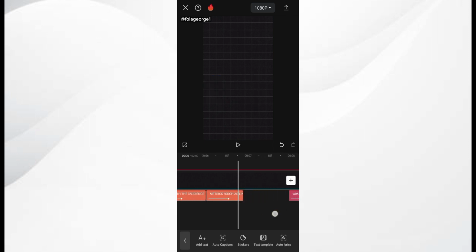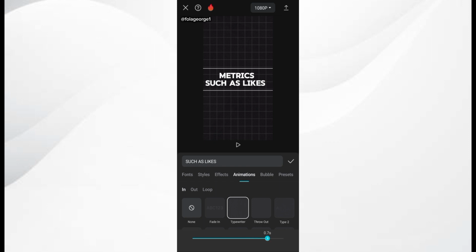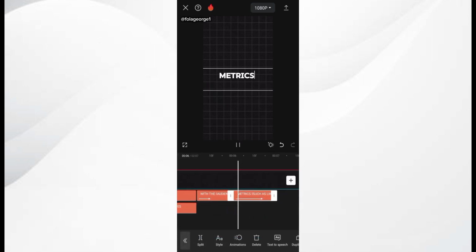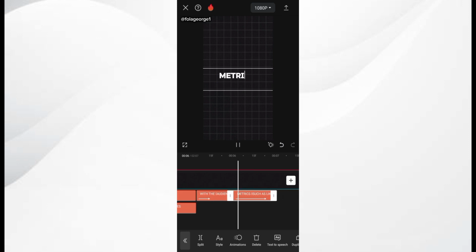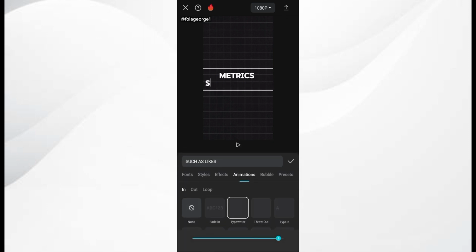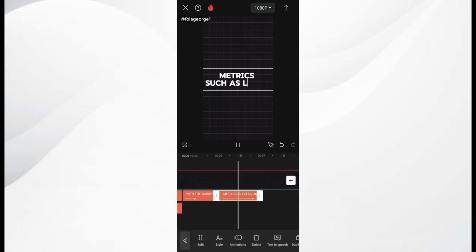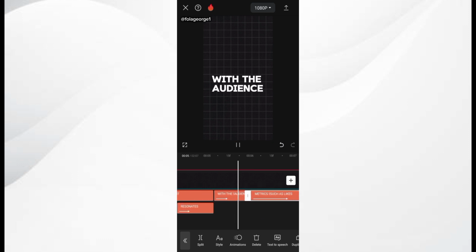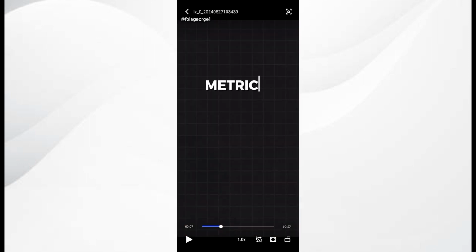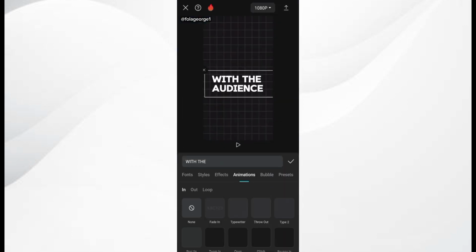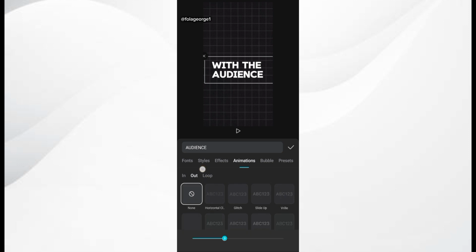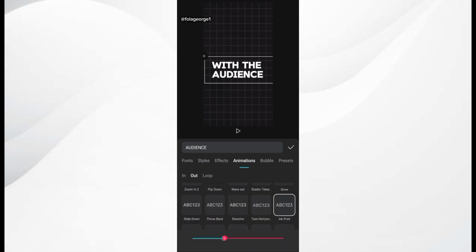Audience. Metrics such as likes. Metrics tend to relate to the audience.